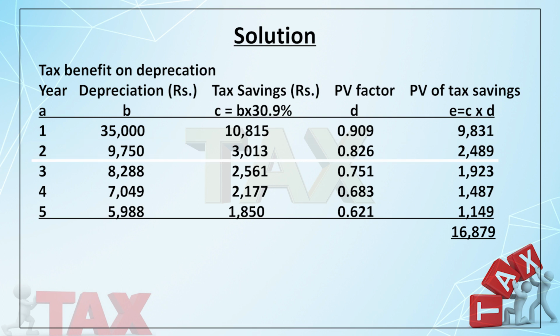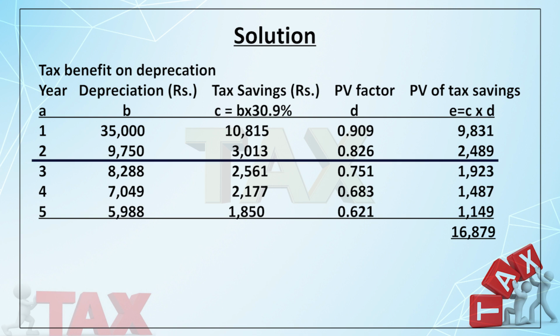In the second year, your depreciation will be 1 lakh minus 35,000, that is 65,000. 15% of 65,000 is 9750, right? On which you are getting a tax savings multiplied by 30.9% multiplied by PV factor, you get it.